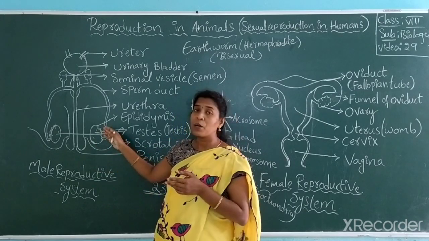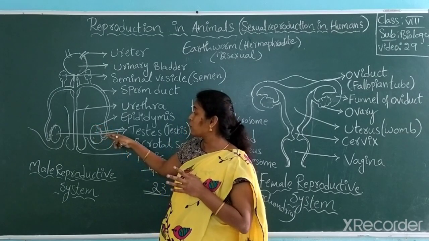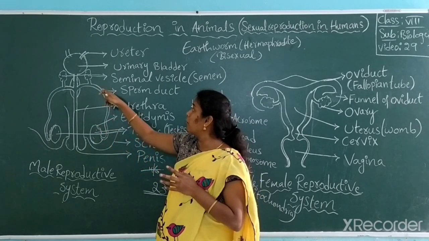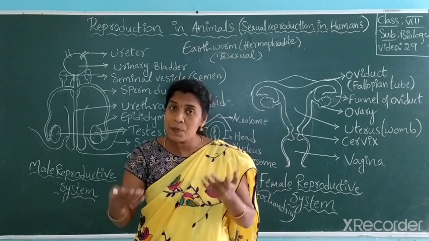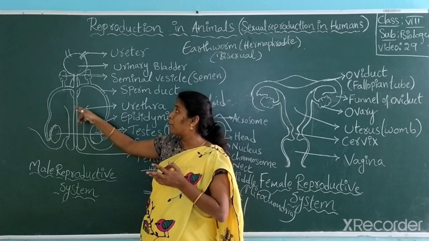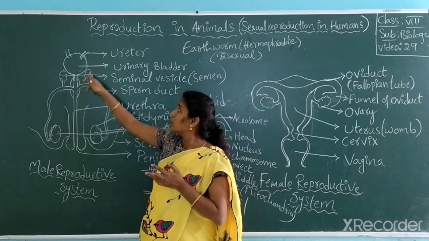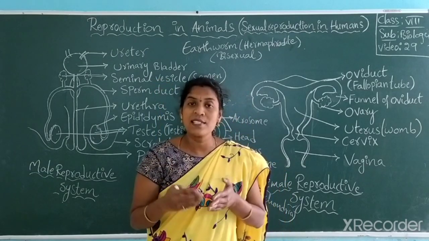The produced sperms are too small to see without a microscope. Those sperms are pushed to the sperm duct, the tube which carries sperms. From there, the sperms pass into the urethra. Before passing into the urethra, one more part is present called the seminal vesicle, which produces semen.